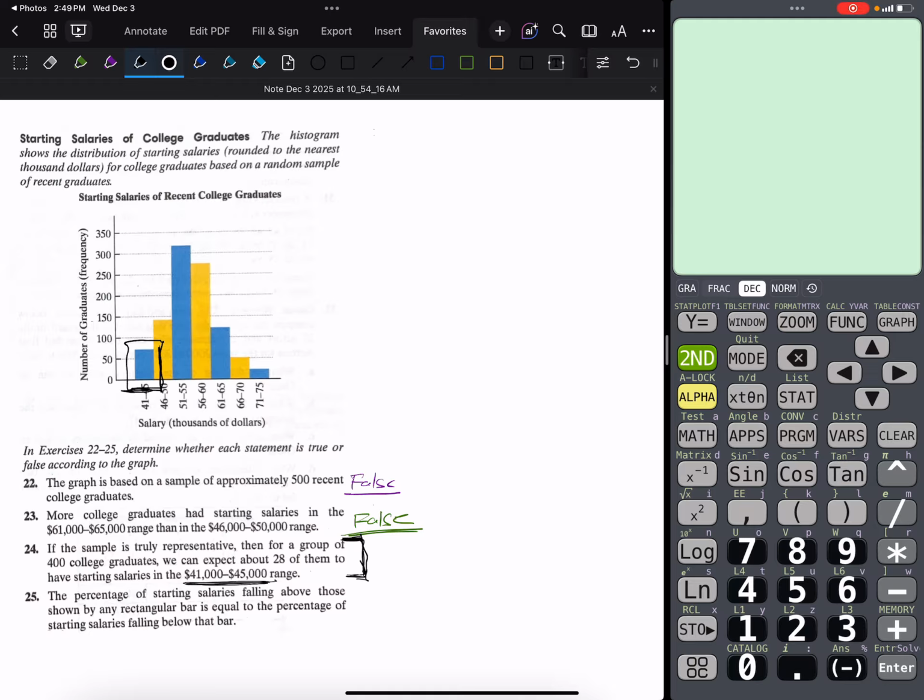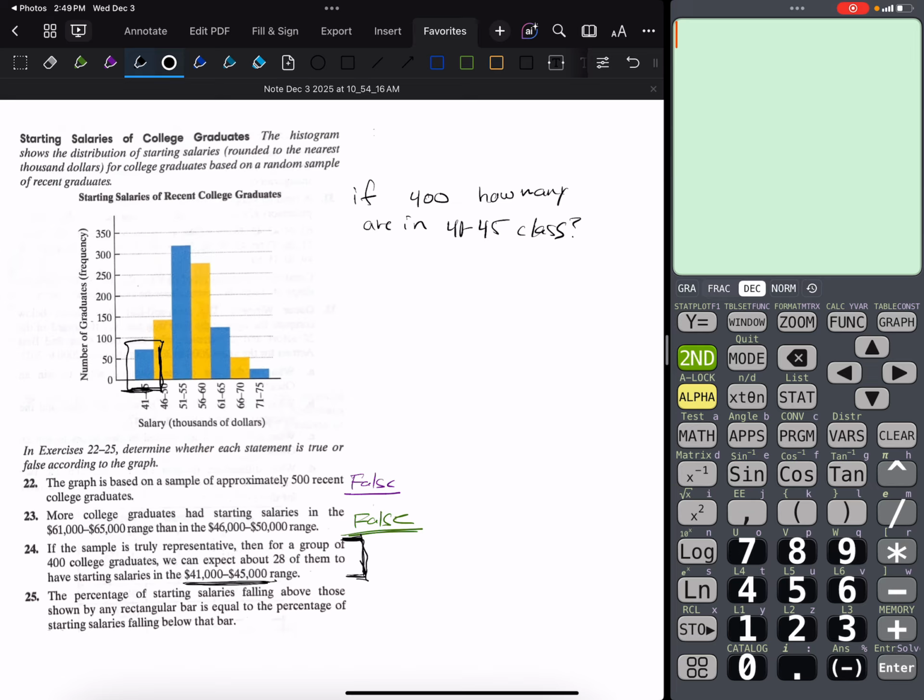And what I'm saying is, if this group were 400, how many are in the 41 to 45 class? There are 2 different ways to conceptualize this that lead to the same math. The way I like to think of it is how much percent of my distribution is the 41 to 45 class.